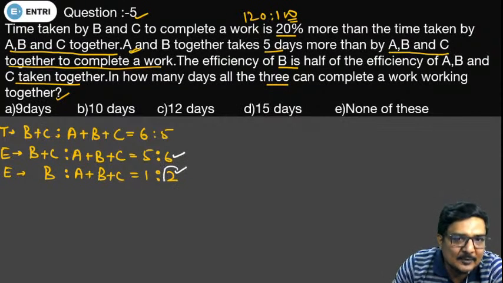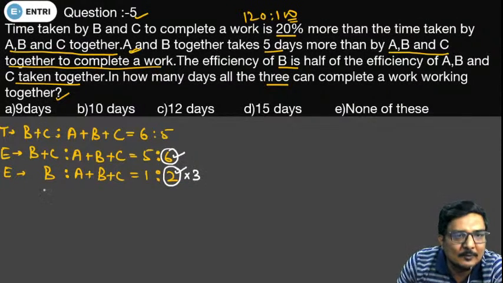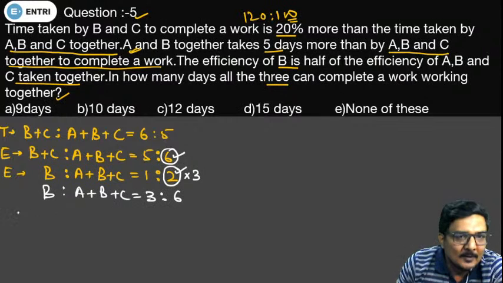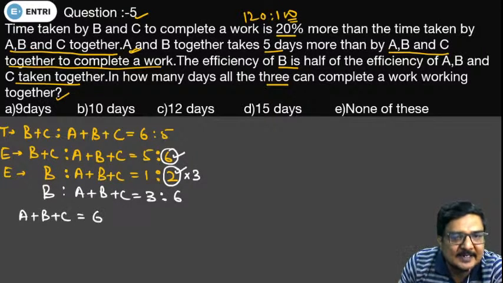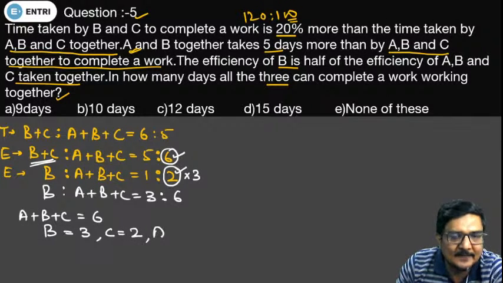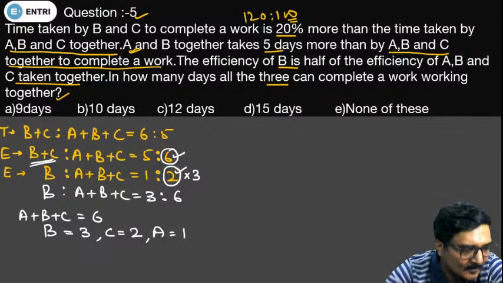So these two values should be equal. We will be multiplying it by 3. So B to A plus B plus C comes out to be 3:6. Now the total efficiency of A, B and C is 6, out of which the efficiency of B is 3, and putting the value of B in this particular ratio, we get the efficiency of C as 2 and the efficiency of A comes out to be 1.